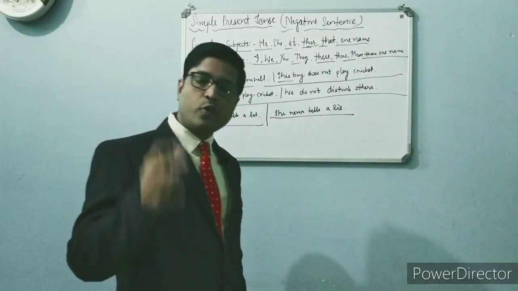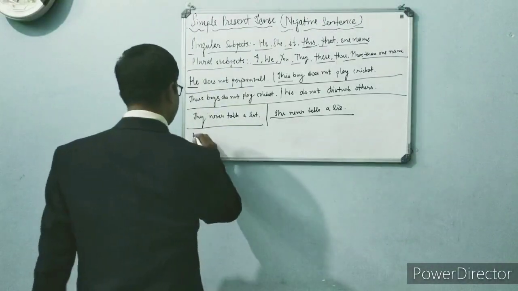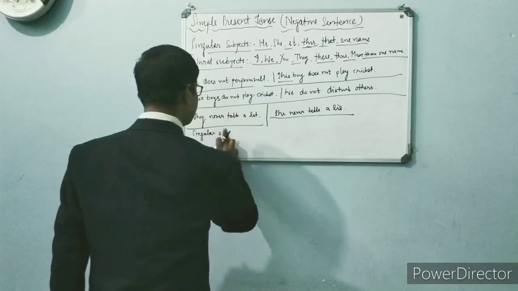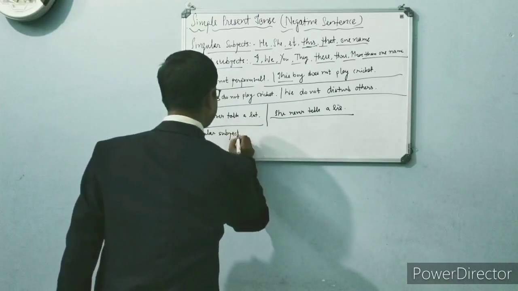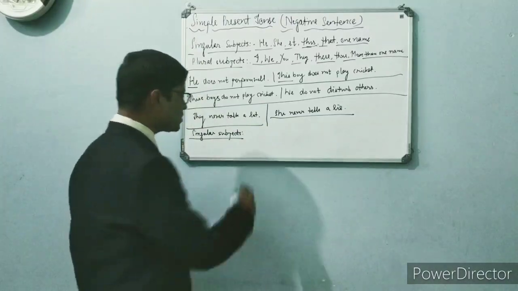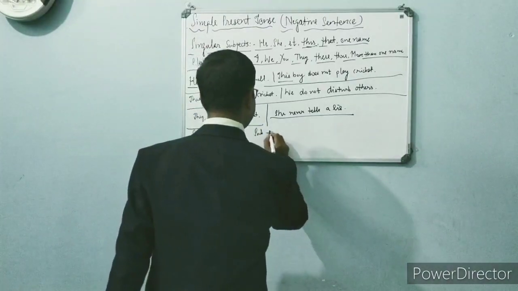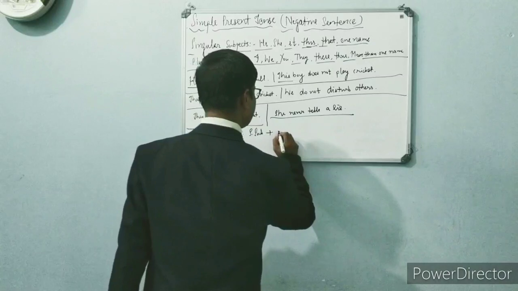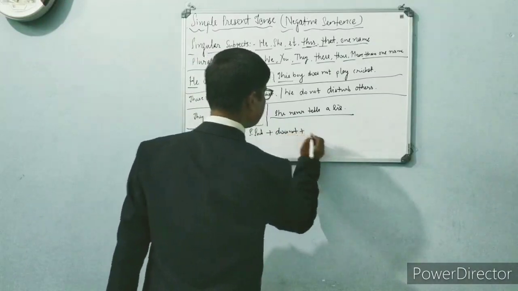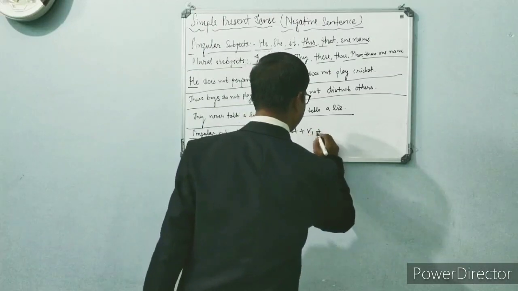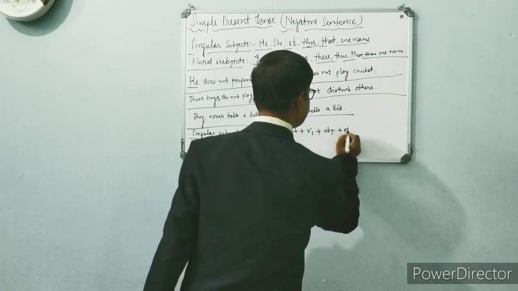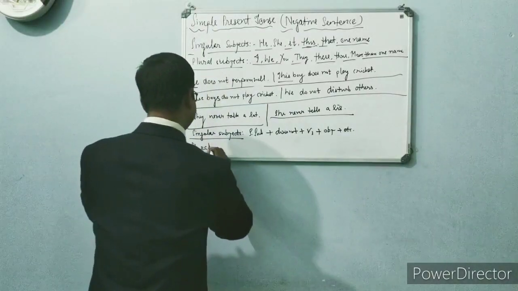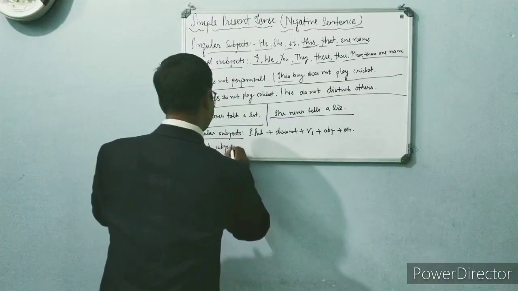And if we talk about the format of a negative sentence, with singular subjects the format will be: singular subject plus does not plus V1, the verb's first form, plus object plus etc. And with plural subjects, what will be the format?